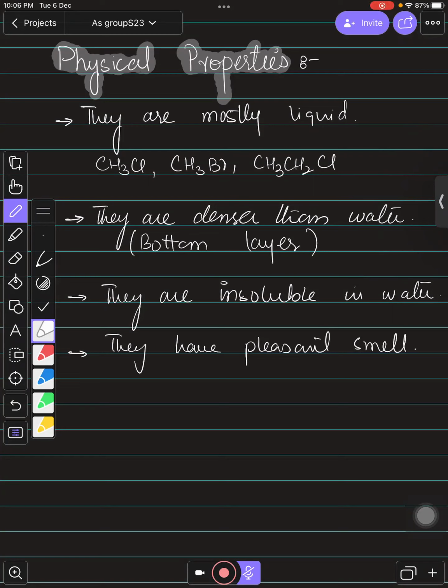And definitely they are gases and liquids, so they have low melting and boiling points, but definitely a little bit greater than alkanes, right? You need to remember this. Why? We need to talk about this as well, right?